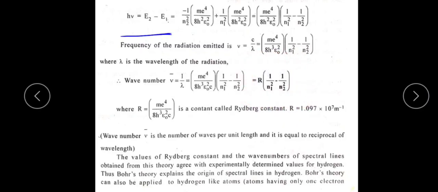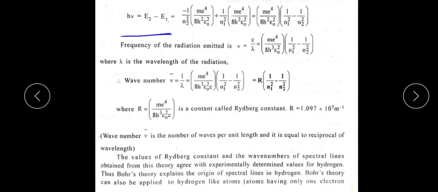The wave number is the number of waves per unit length. We can also call it wave number per unit length. Its unit is per meter, and it is equal to the reciprocal of wavelength. This is the definition of wave number.